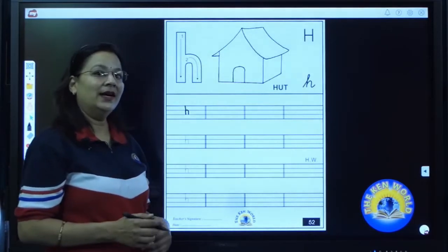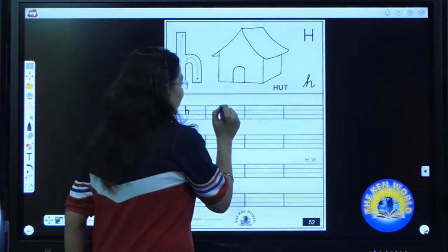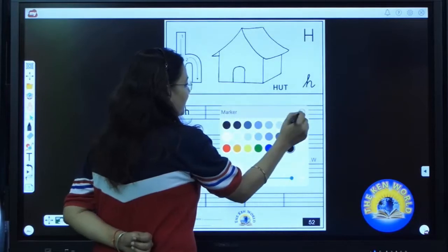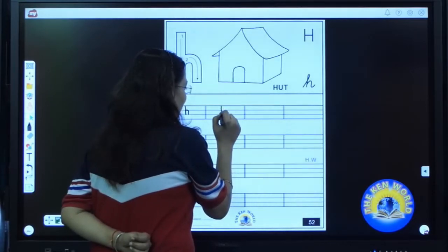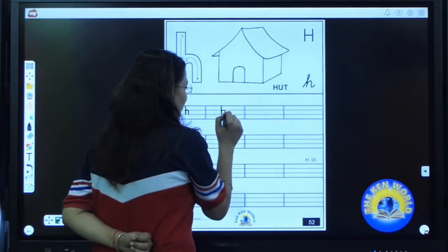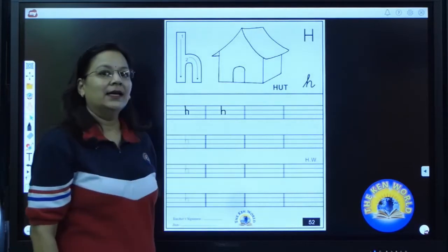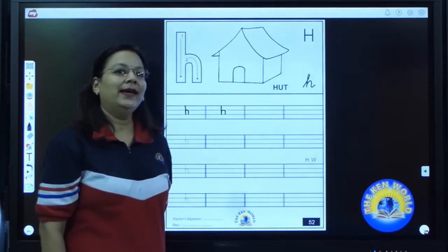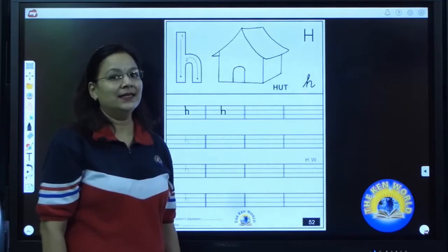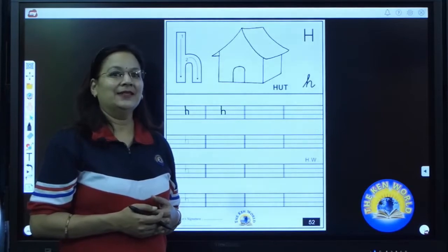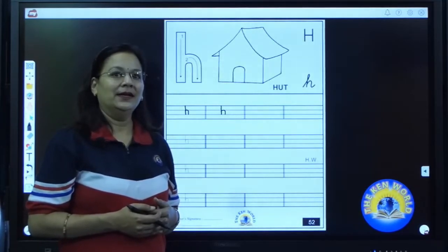Again, the ball is in my court. It's my chance to write H. I'm going to write without dots. We will start it from the top line, up to down, standing line, come back to the middle line, turn towards your right and make a tail. H. Speak with me. H says, H says, H as in hut. H as in hut. Now it's your time to write H. Write it properly. Write it nicely.